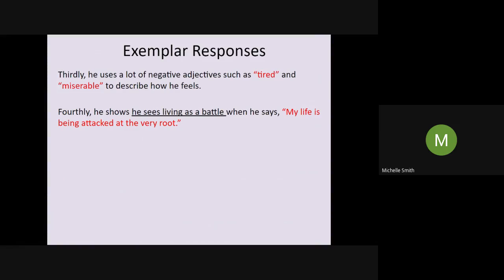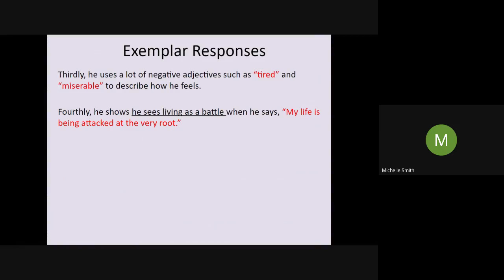Fourthly, he shows he sees living as a battle when he says, my life is being attacked at the very root. Again, it's another metaphor, isn't it? Nothing is actually physically attacking him, an attack, an assault, but he feels like his life is being attacked.